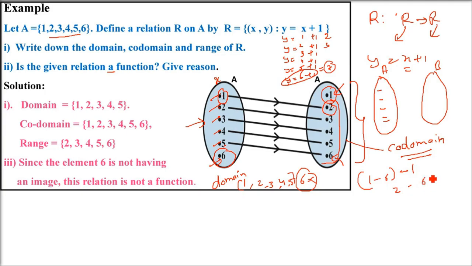So all the values which are having a pre-image will come in the range. In the range, 1 will not come because 1 is not mapped to anyone, it is not having any image. So leave out those which are not mapped from the codomain. That will be the range. I hope you got the idea.